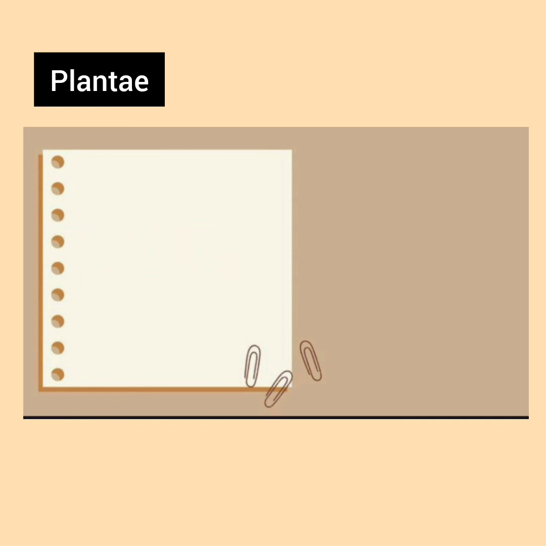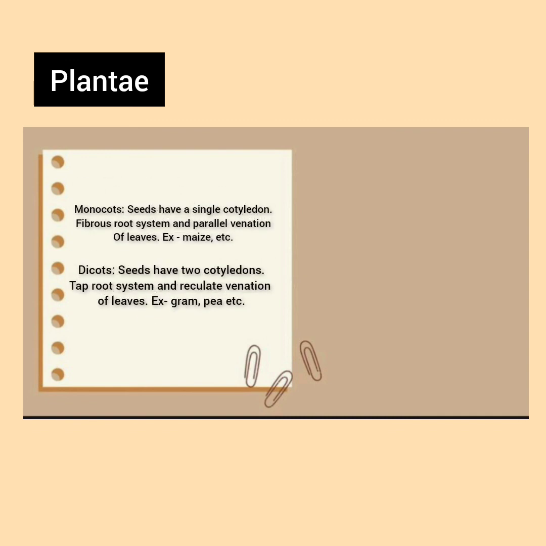The angiosperms are divided into two groups on the basis of the number of cotyledons present in the seed, which are monocots and dicots. Monocots. Plants with seeds have a single cotyledon, fibrous root and parallel venation of leaves. Example: maize, etc. Dicots. Plants with seeds have two cotyledons, taproot system and reticulate venation of leaves. Example: gram, pea, etc.